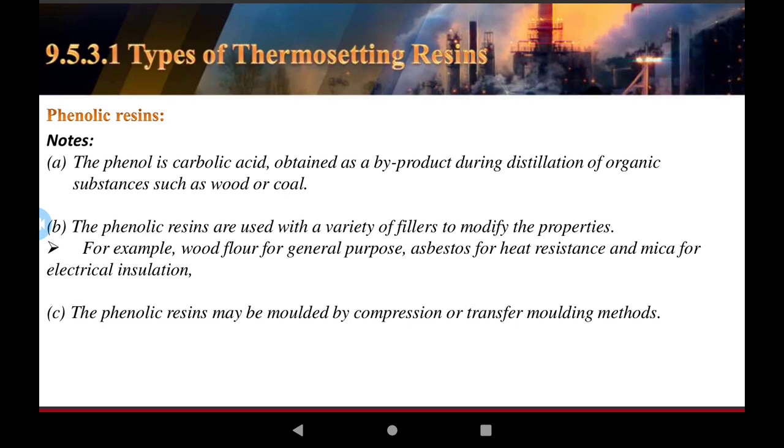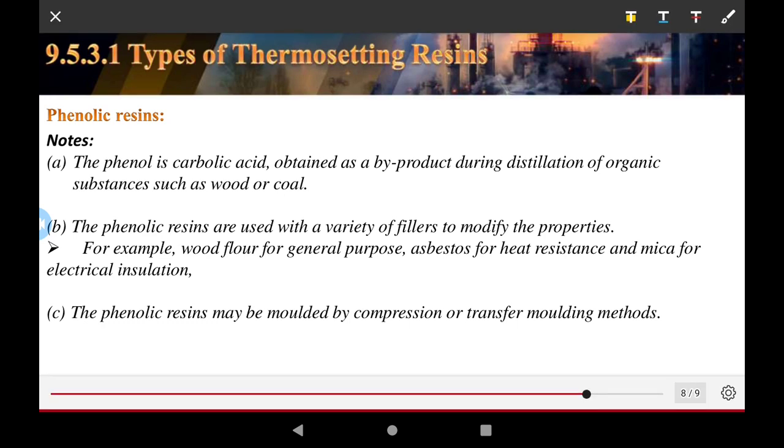Now, phenol is carbolic acid. It is obtained as a by-product during the destructive distillation of organic substances such as wood and coal. Coal is the most common source in the working procedure.